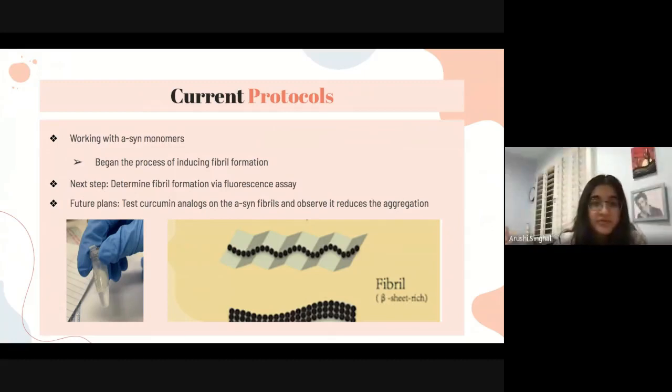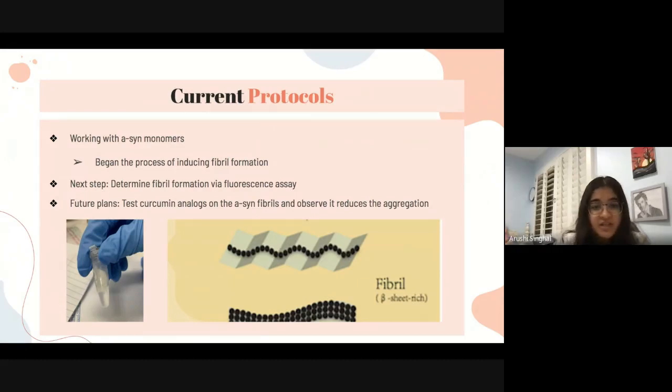Currently, we are working with alpha-synuclein monomers and are beginning to induce them into their fibril form so we can assess its aggregation. This is a 7-day process where the monomers are essentially agitated in a shaking incubator for 7 days. Once the fibrils form, we will determine the fibril formation via a fluorescence assay.